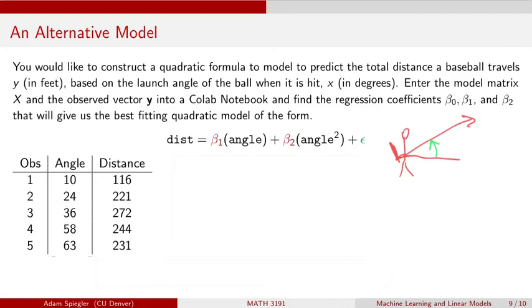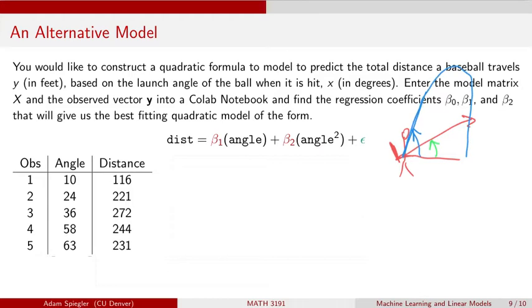And we may not want to use a linear model in the sense of excluding this squared term, because linear models are either always increasing or always decreasing at a constant rate. Based on the behavior that I can observe in this data, as we increase the angle, the distance goes up at first, and then the distance starts to decrease. So it's not as if every time I increase the launch angle, the ball is going to travel even further. If I have a really large launch angle like this, the ball tends to go up and come back down and not go very far.